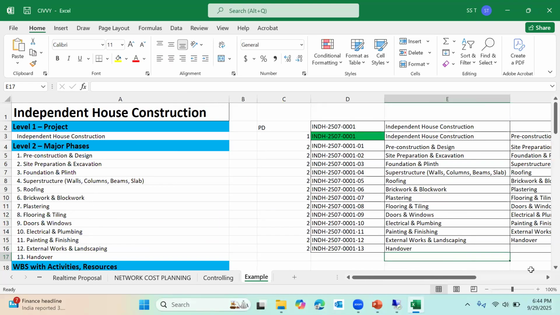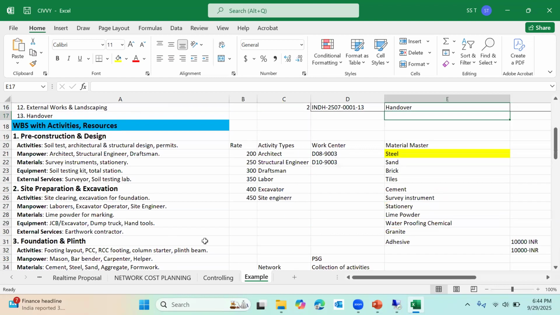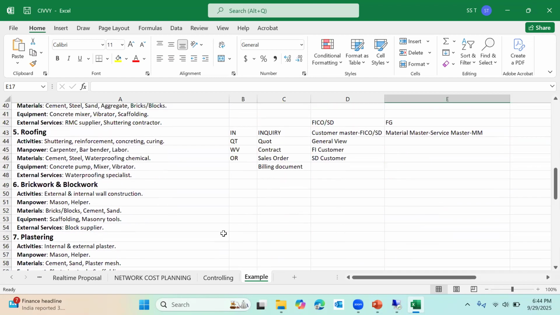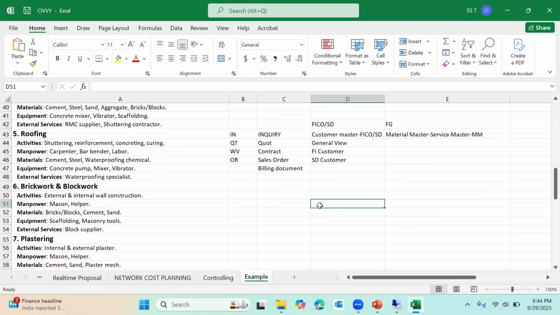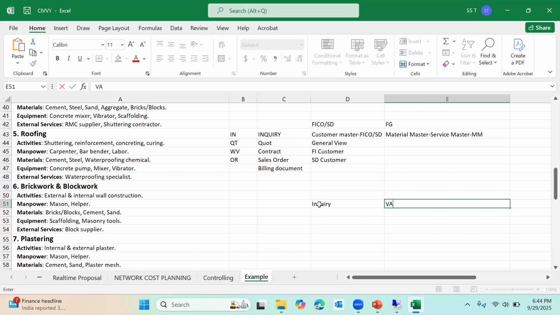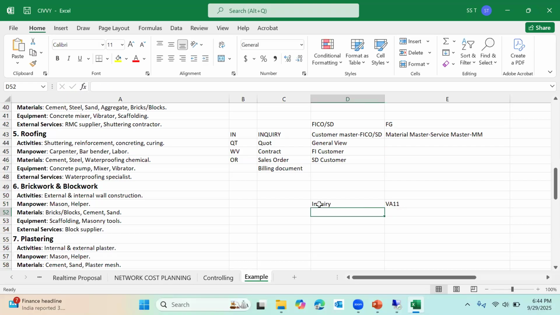Yeah. So what we have done is we created inquiry. Let us do a final recap. Inquiry we created. What is the transaction code for inquiry? Can anyone tell? VA01, sir. No, you are wrong, Anish. VA11. Yes.